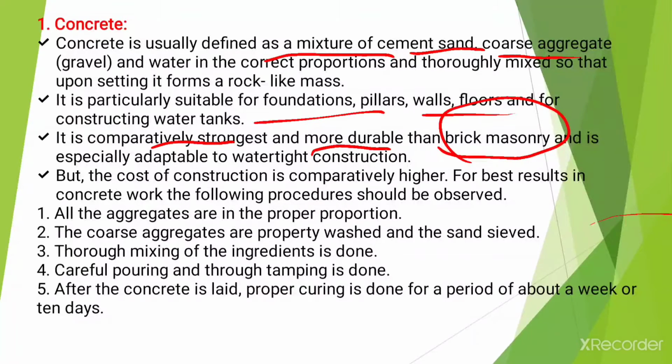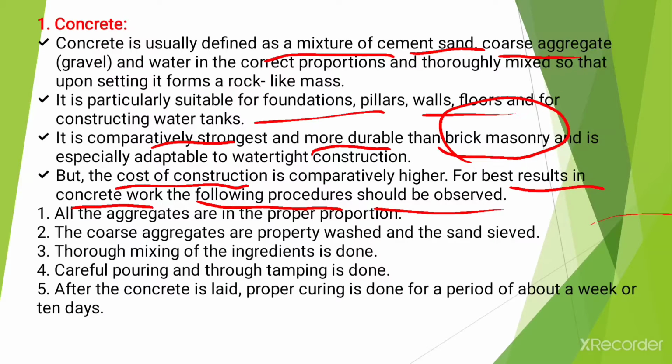Now, what is meant by masonry? Masonry is the building of structures from individual units, which are often laid in and bound together by mortar. What is meant by mortar? Mortar is the mixture of cement, sand and water. What is meant by lime mortar? Lime mortar is the mixture of lime, sand or aggregates and water. The cost of construction is comparatively higher in the case of concrete. For best results in concrete works, the following procedure should be observed.